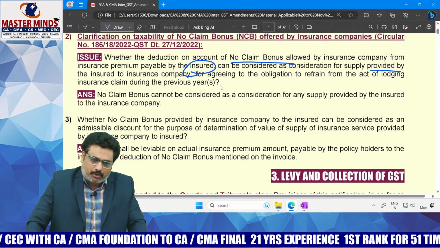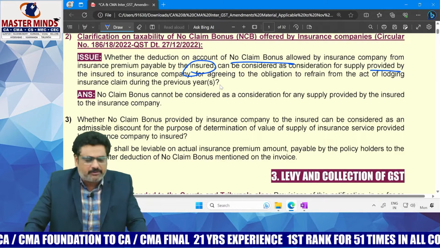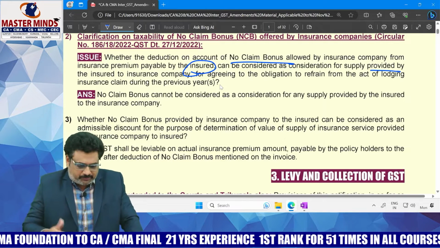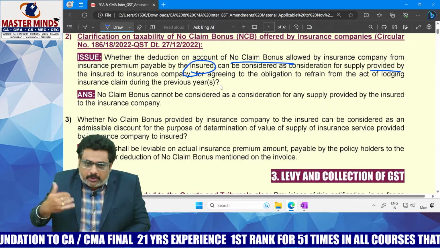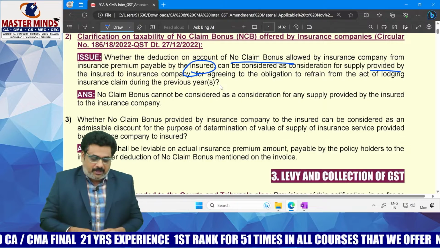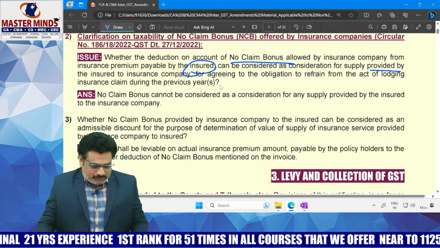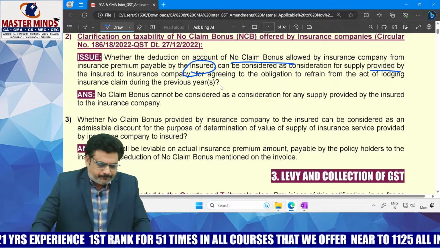whether no claim bonus can be considered as a consideration for the supply provided by the insured person to the insurance company by way of not claiming the insurance claim. Here there is no such thing practically.